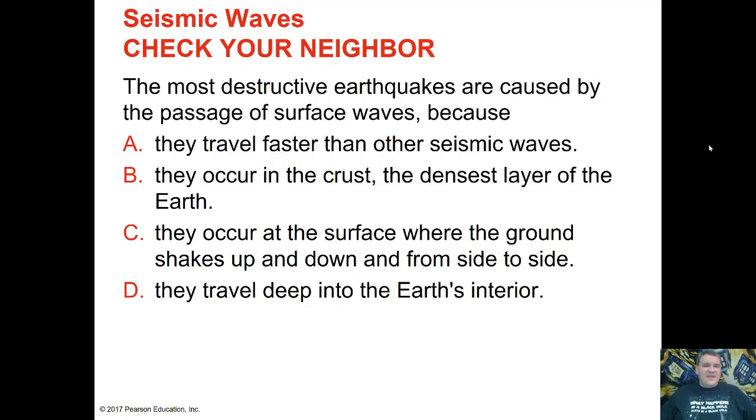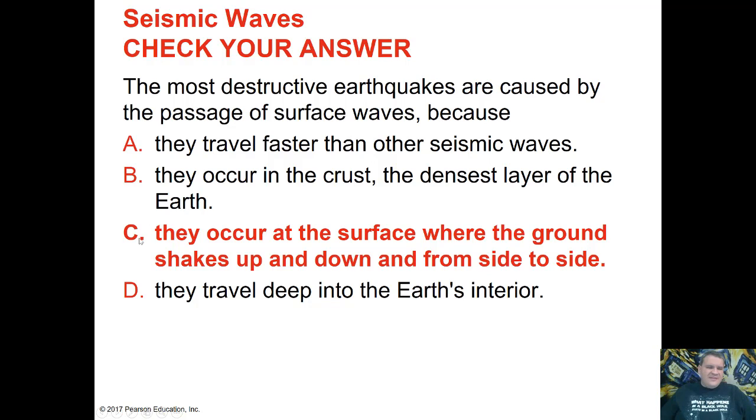All right, so I actually gave the answer away just a little bit ago. It is C, because they happen on the surface where the ground that we build buildings on is shaking up and down and from side to side. This is why they're the most destructive. So the correct answer is C.